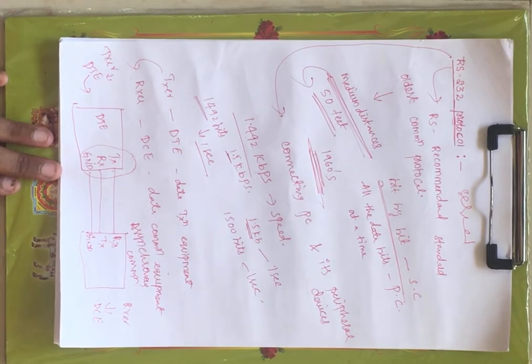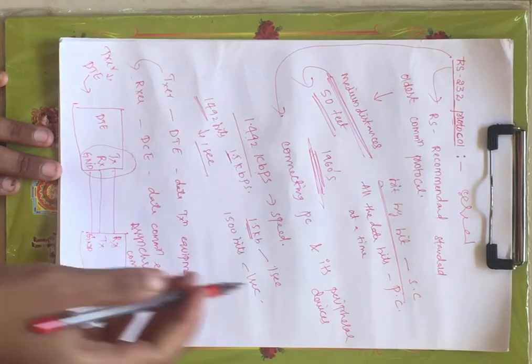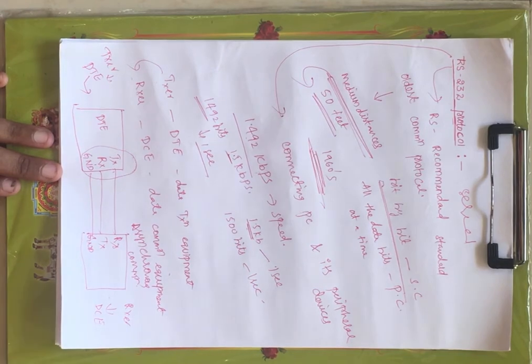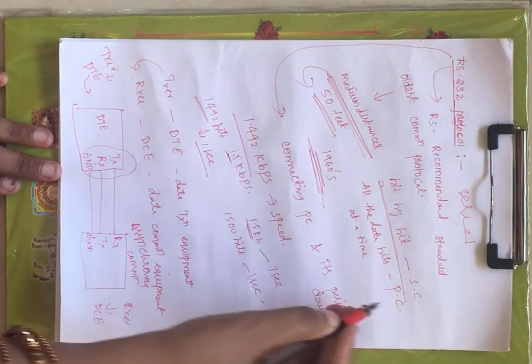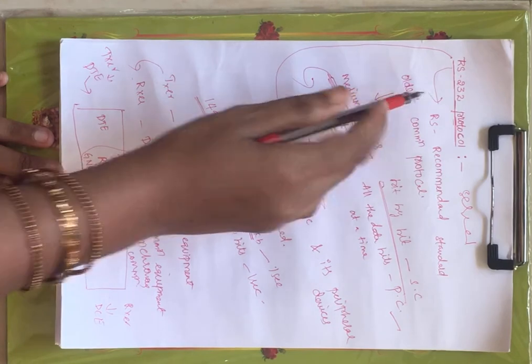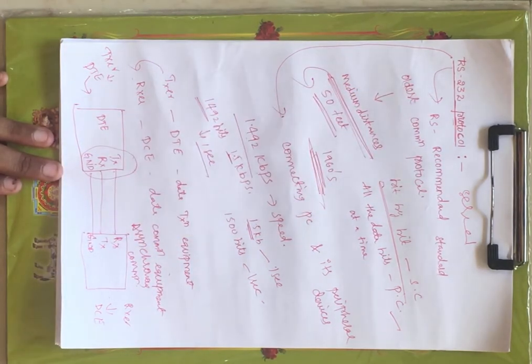Now this RS-232 protocol is supporting serial communication. What is meant by parallel communication? If you are transferring all the data at a time, we call it parallel communication. This RS-232 protocol supports only serial communication, and it can transfer only up to medium distances.